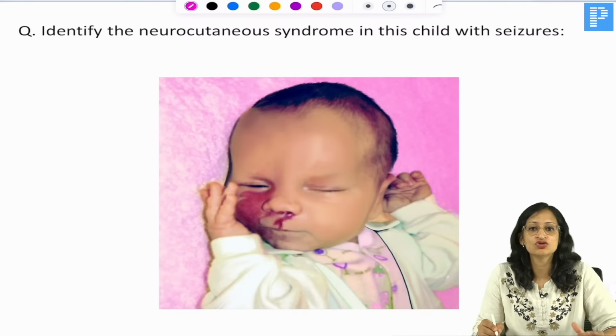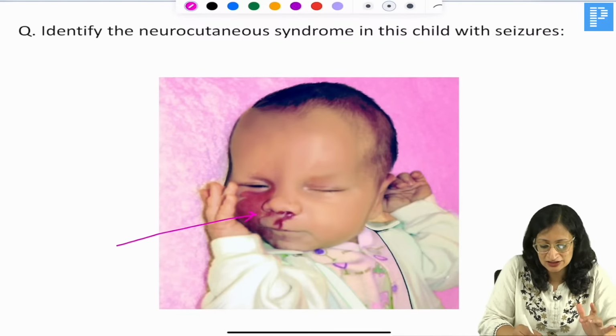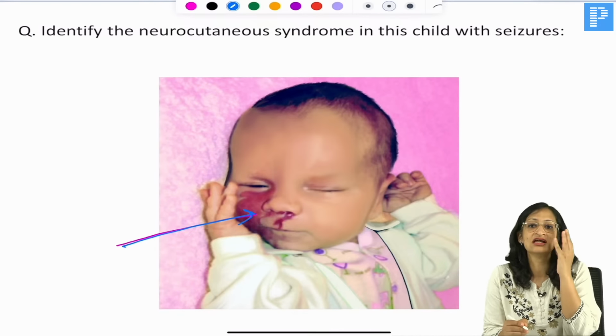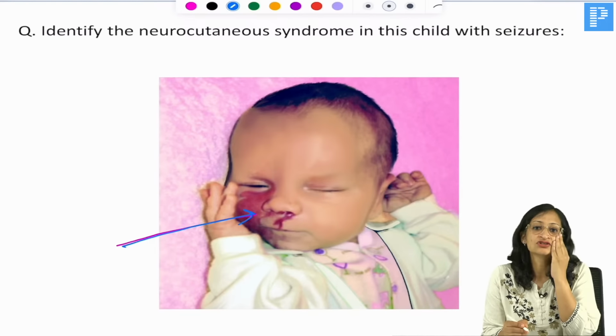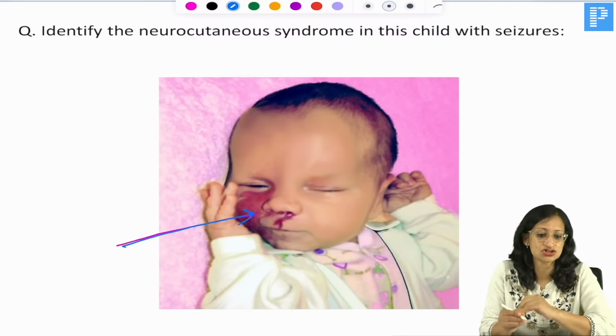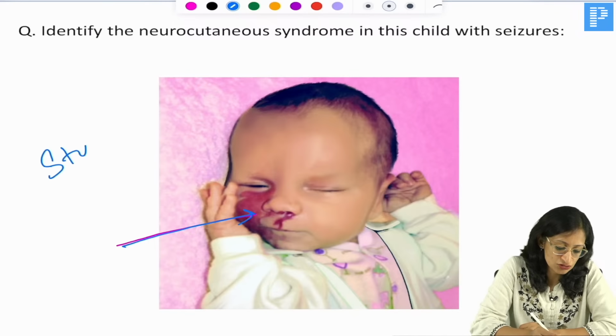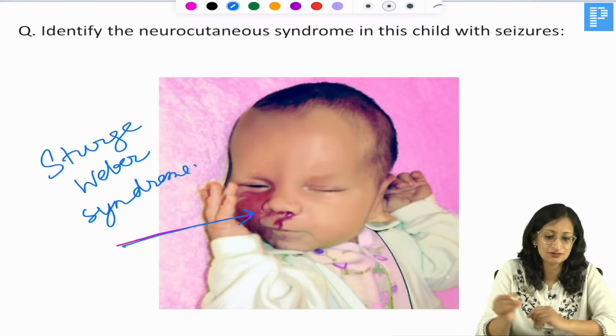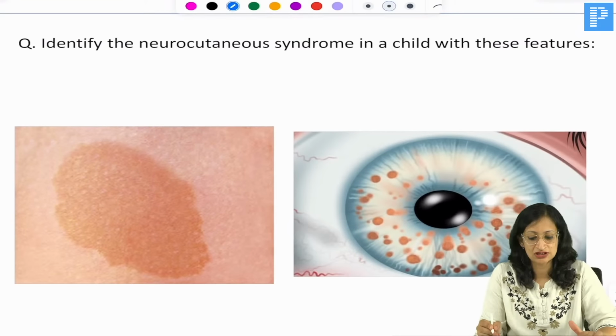Now, what is this neurocutaneous syndrome? This is the port wine stain, which somebody was referring to. The port wine stain involves one half of the face, in the distribution of the trigeminal nerve. If you do cranial imaging, you will find a tram tract calcification. This is a neurocutaneous syndrome known as Sturge-Weber syndrome, and these children can present with seizures. So, Sturge-Weber syndrome, with port wine stain of one half of the face.